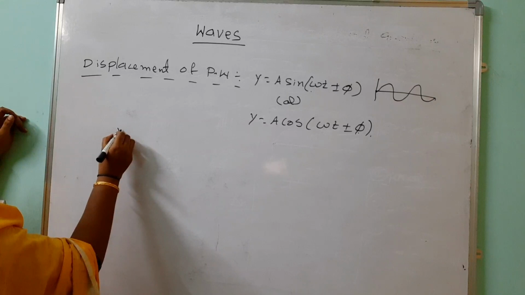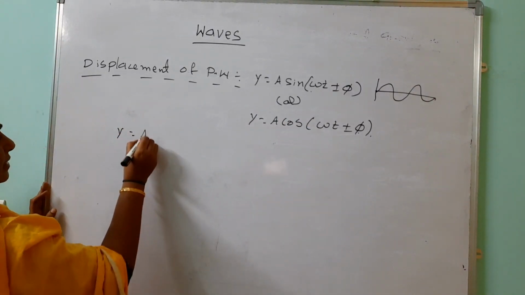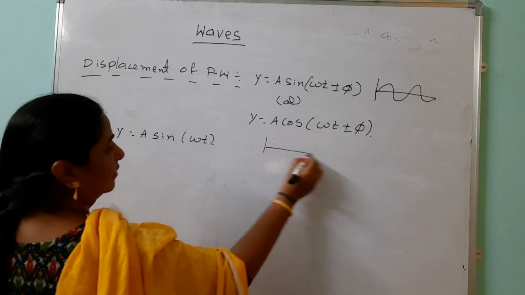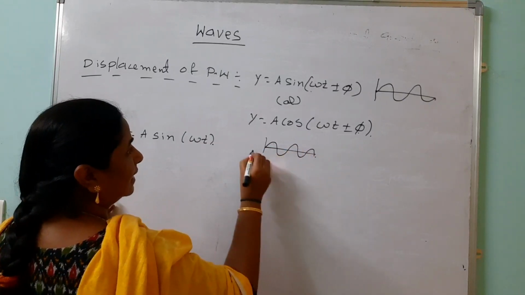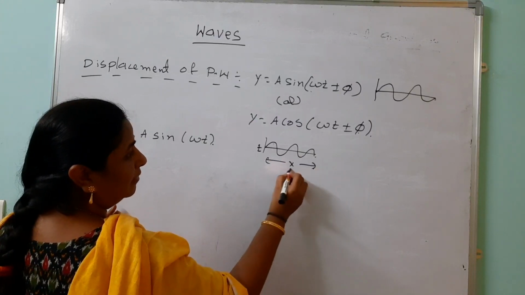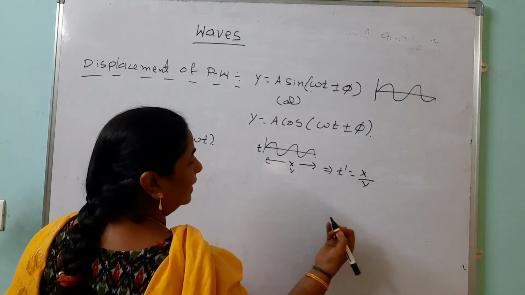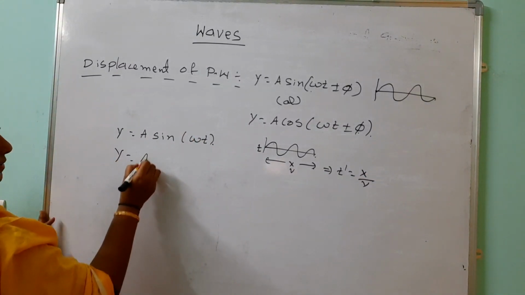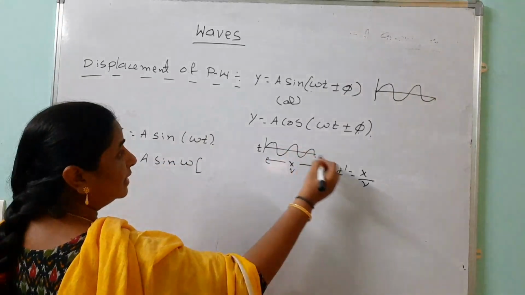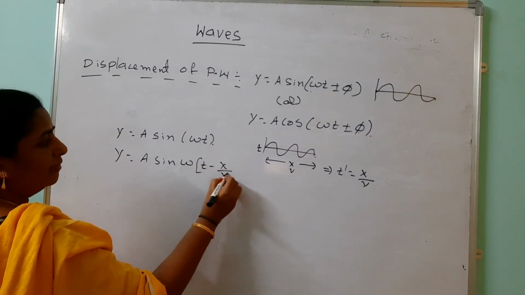Look here. Generally, instead of phi, suppose y equals A sin omega t. The wave starts from the origin. Here the time is t seconds after traveling a distance x with speed v. Here the time t dash equals distance by speed. Then instead of this, the total time difference gives the time of the wave, so we can write t minus x by v.